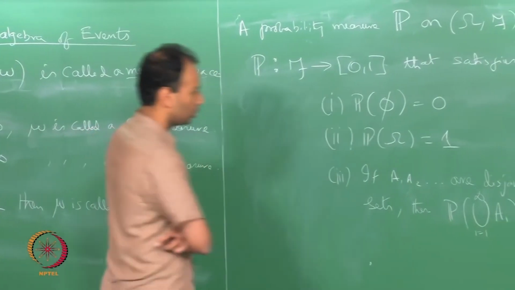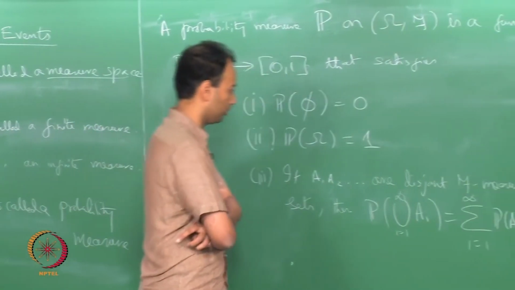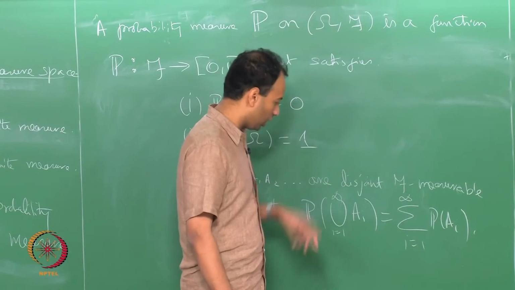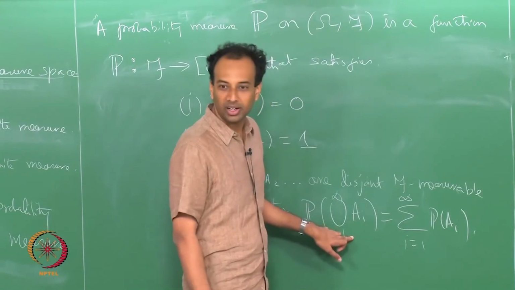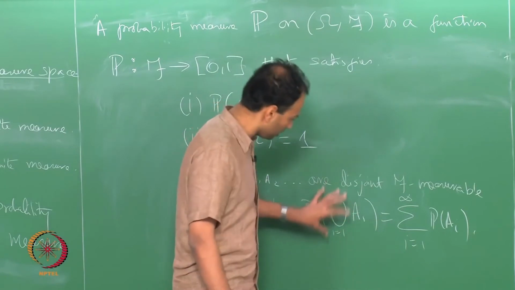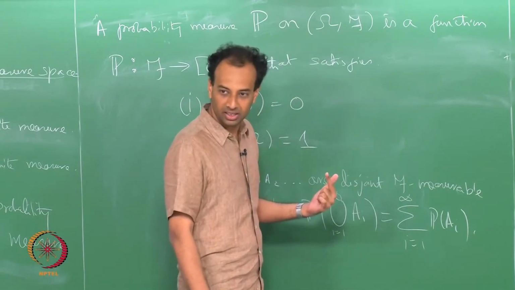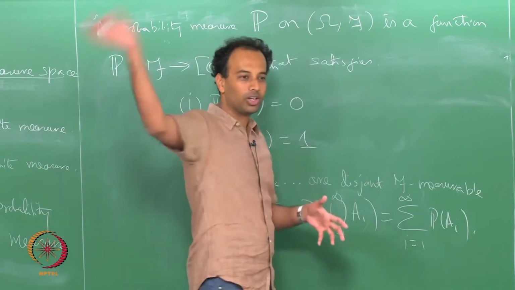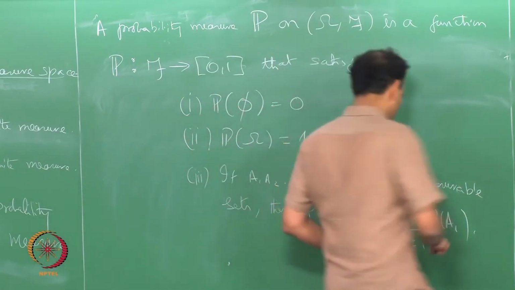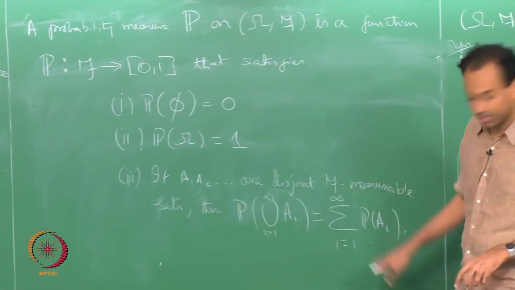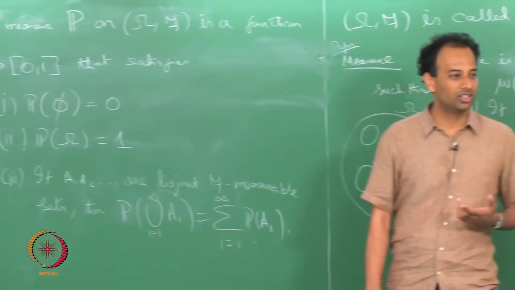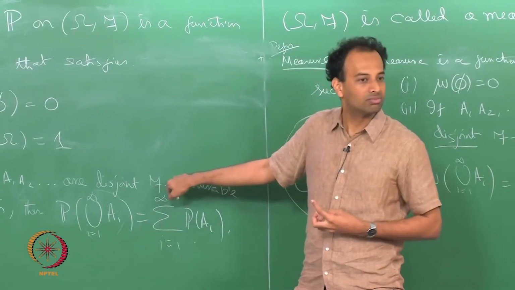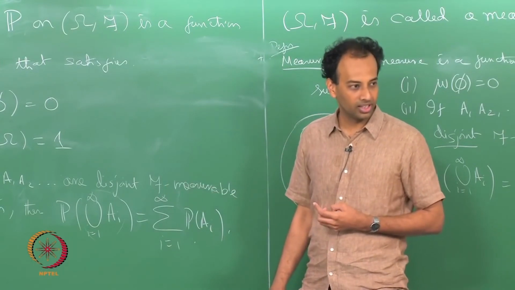There is one thing I would like to point out again. This is an important matter, it could cause confusion. If you have this union i equals 1 to infinity, or a better notation in my opinion, union i belongs to N of A i, this is the set of all omegas contained in at least one of the A i's. This union is not defined in terms of some finite union going bigger and bigger. However, this summation is an infinite summation, and an infinite summation is actually the limit of a finite summation. So, this is like the limit n tending to infinity of the summation i equal to 1 to n of the probability of A i.